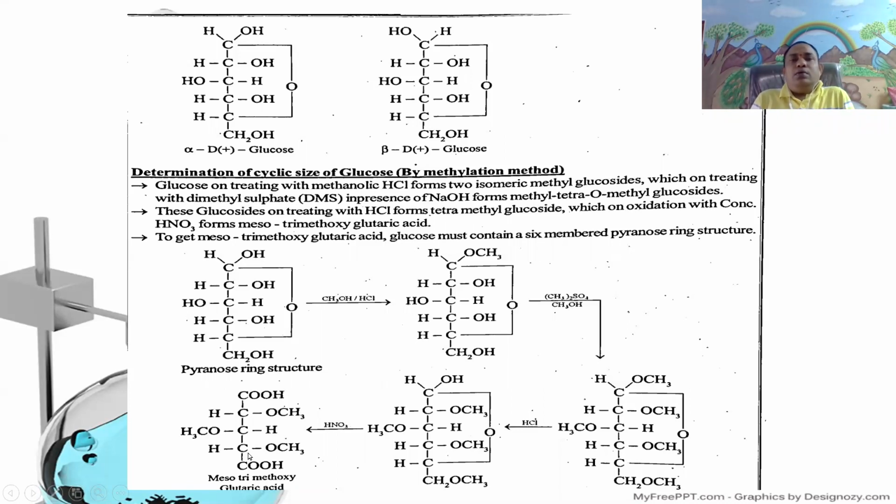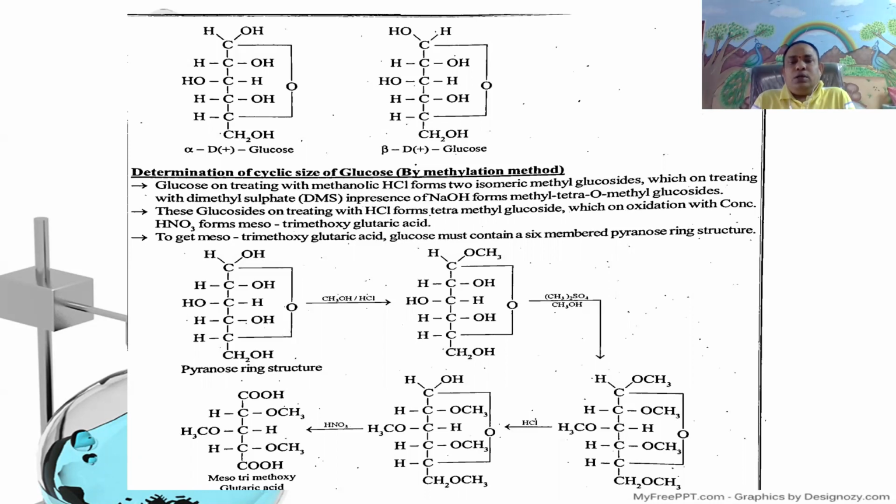Here, in the cyclic structure of glucose, glucose doesn't react with ammonia as well as sodium bisulfite. It doesn't give addition products with ammonia as well as sodium bisulfite. Similarly, it explains mutarotation.